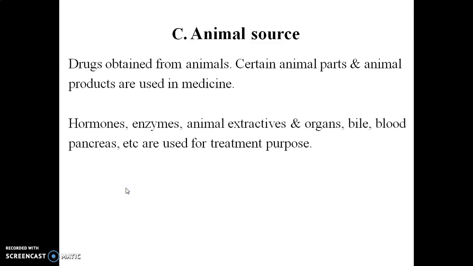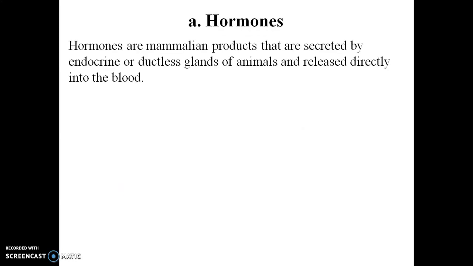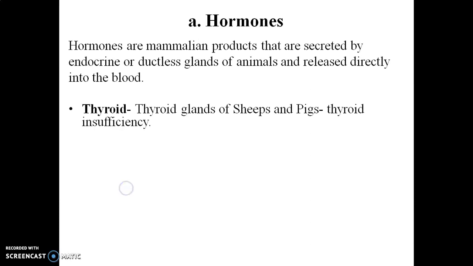So these hormones, enzymes, animal extractives and some organs like bile, blood, pancreas are used for treatment purposes. Hormones are mammalian products that are secreted by endocrine or ductless glands of the animals and released directly into the blood.